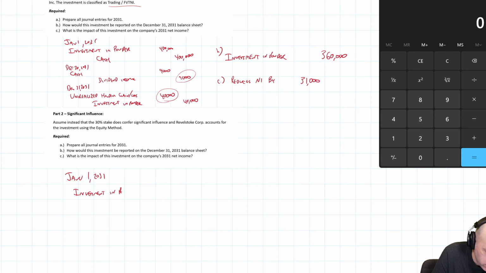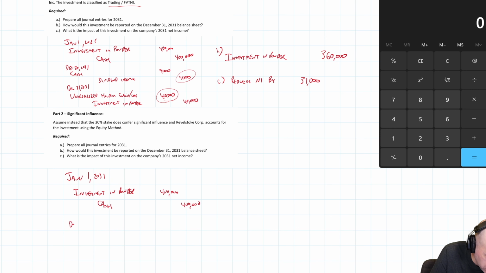in powder. Now, sometimes companies will declare the type of investment. They'll say fair value through net income investment or trading investment, and they'll say this one is an equity investment. So be cautious, use whatever jargon your professor is using, but it should do pretty similar journal entries. Particularly the equity method should really match up with just about any course.